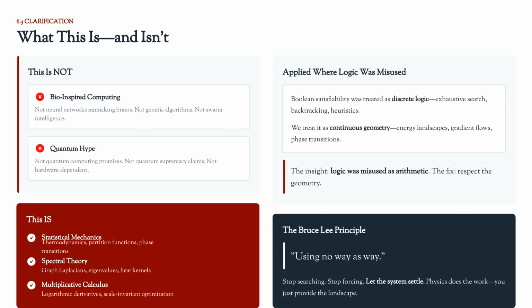This framework is not bio-inspired computing or quantum hype. It is founded on statistical mechanics, spectral theory, and multiplicative calculus. We treat Boolean satisfiability as continuous geometry, embracing gradient flows and phase transitions. By letting the system settle, physics does the work.